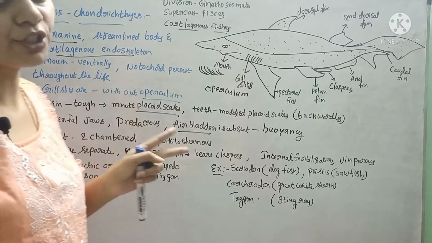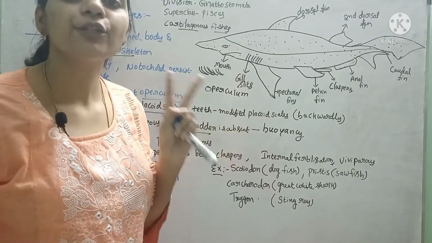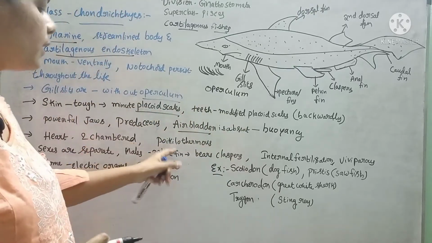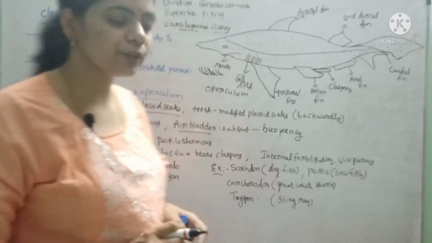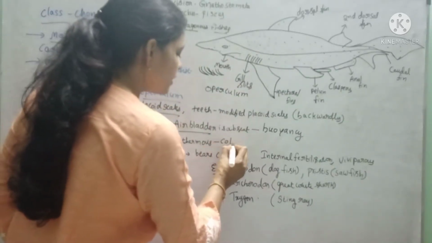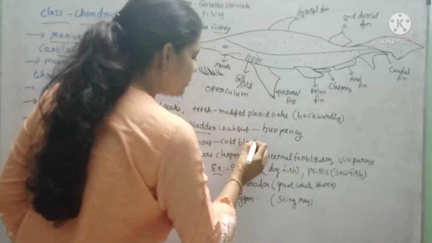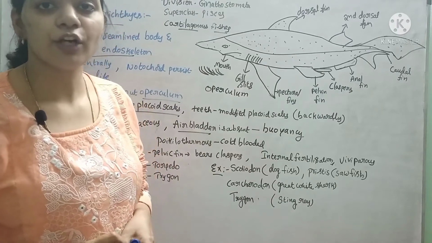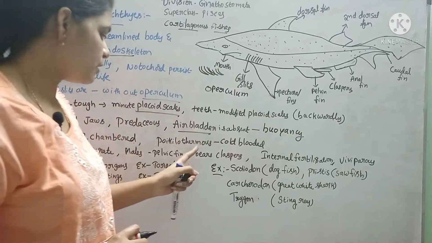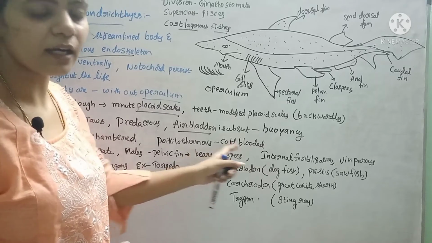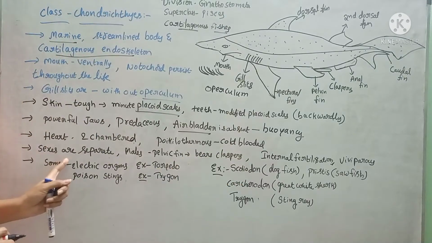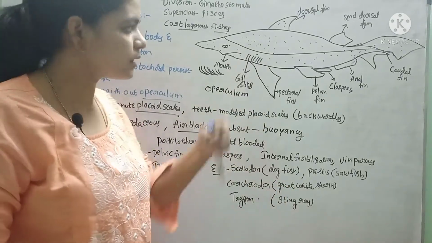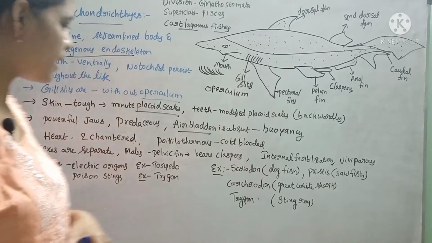And the heart is two-chambered. How many chambers are present? Two chambers: one auricle and one ventricle. And these are poikilothermous animals. Poikilothermous means cold-blooded animals. That means they do not have the capability to control body temperature according to the surrounding environment. Such animals are called poikilothermous or cold-blooded animals. And the sexes are separate: male fishes and female fishes are separate.